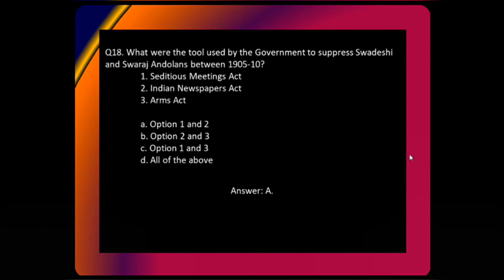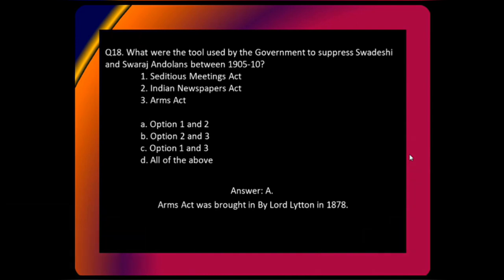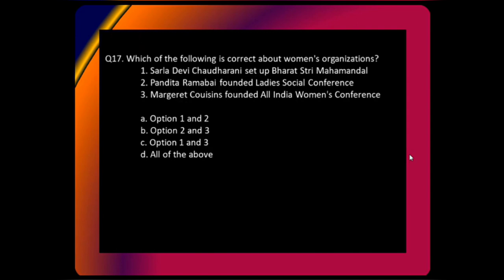All right. So the correct answer is A. Why? Because the Arms Act was brought by Lord Lytton in 1878, while between 1905 and 1910, only the Seditious Meetings Act and the Indian Newspapers Act were brought, right? The Arms Act was brought by Lord Lytton in 1878. Let's move on to the next question.